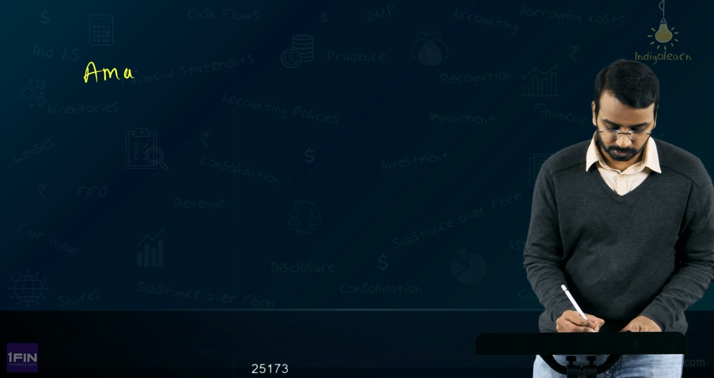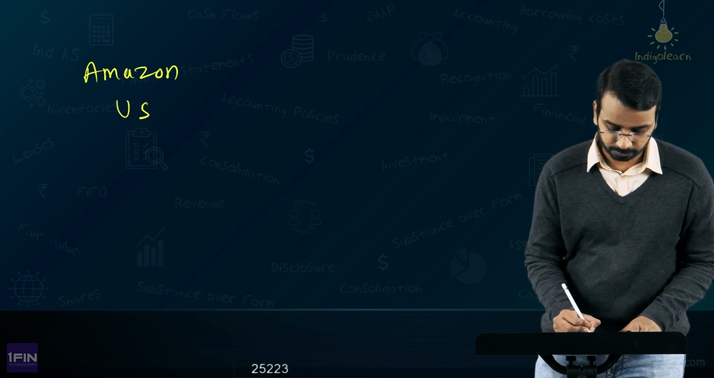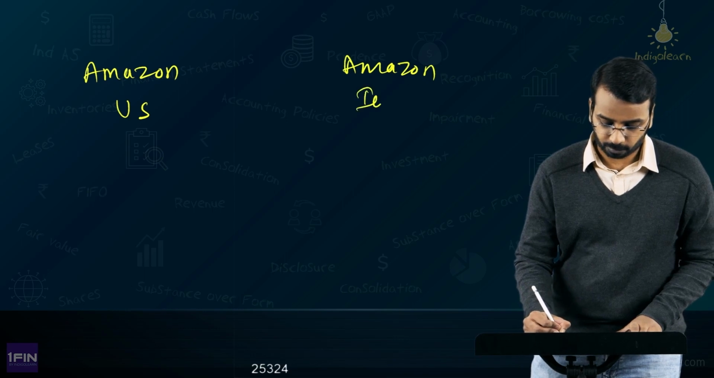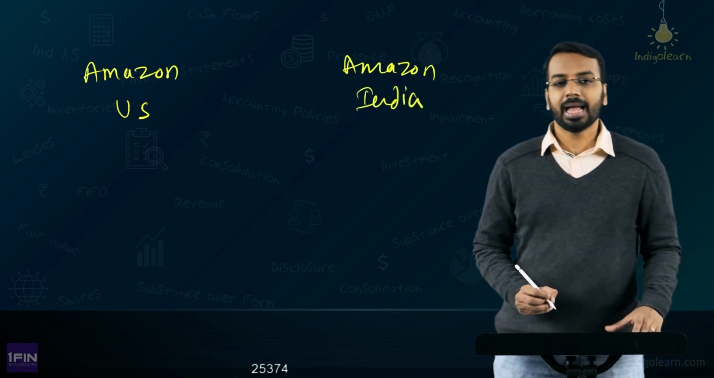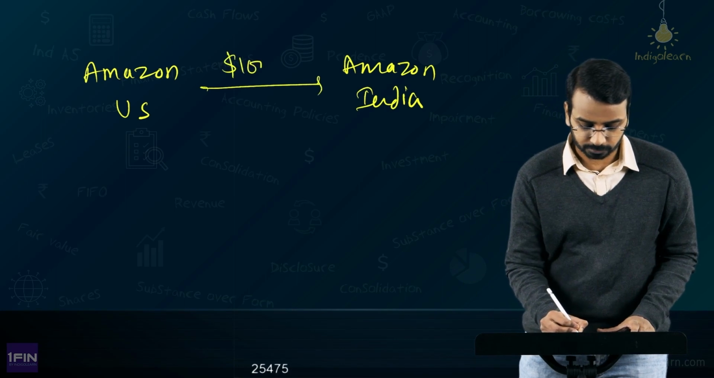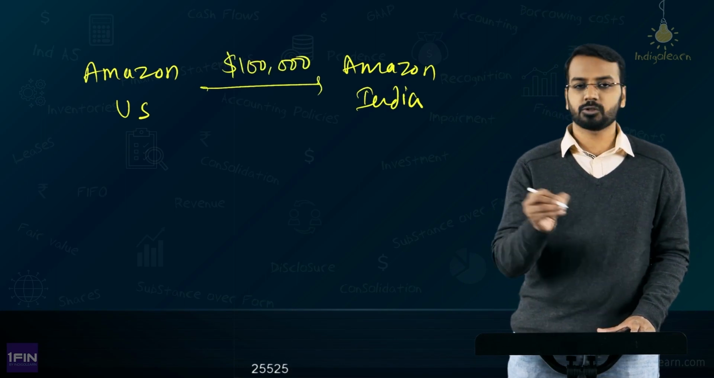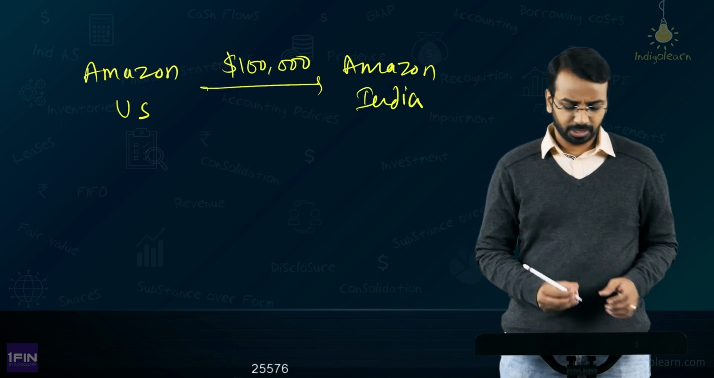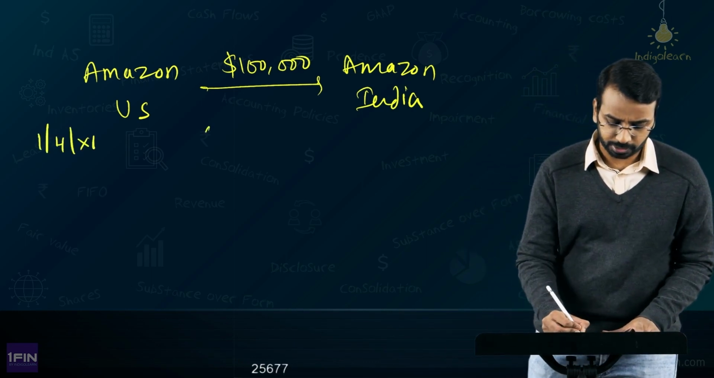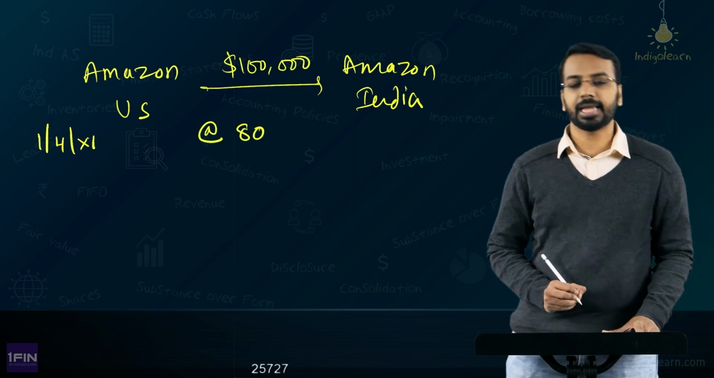Now say for example, we have Amazon US and we have Amazon India. And Amazon US has invested, let us say, $100,000 initially in India, and this investment was made on, let us say, 1st of April of year 1 when the conversion rate was 80.